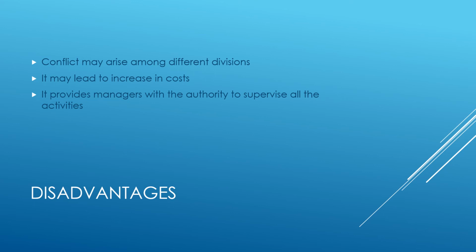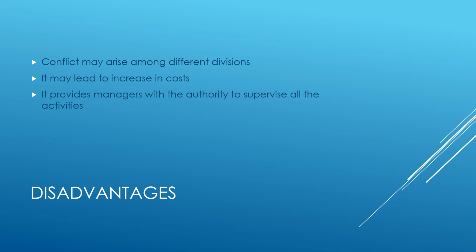Now let us assume that the top management of the organization is allocating more funds to one department, let's say to the cosmetics department. The other three divisions can feel jealous of this department. That is why this can give rise to conflicts, misunderstandings, or some sort of cold wars between these divisions. So that is the first disadvantage.